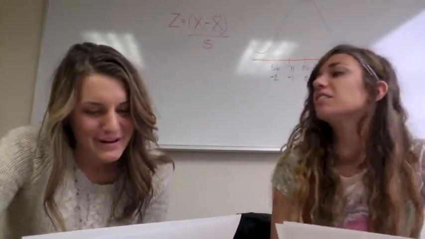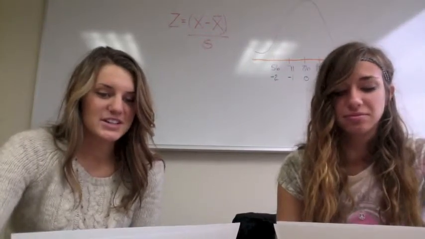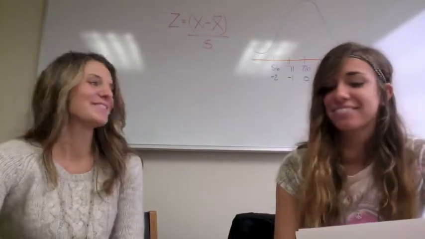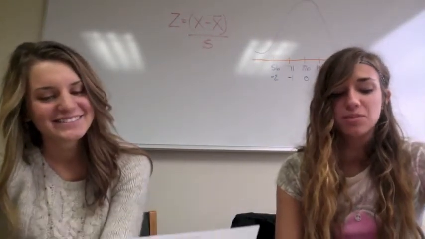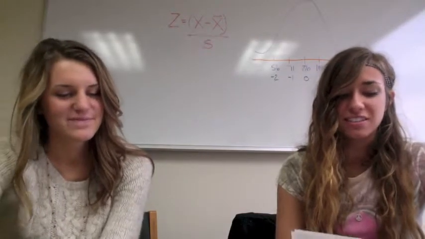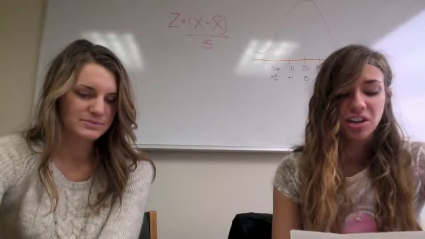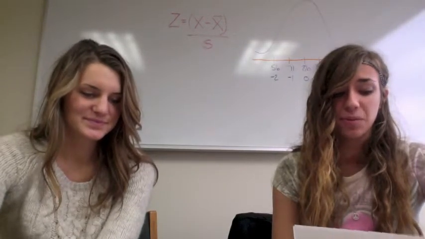I think there may be a way to figure that out using the standard deviation. We should use the standard deviation as a tool to measure how different this year's rainfall is from the mean. Oh, that would make sense. If the standard deviation was small, then even a small difference from the mean would suggest that this is a pretty different year. But since the standard deviation is large, it would take a pretty large difference for us to conclude that this year is very different from the other years.